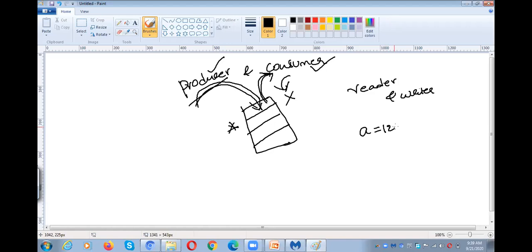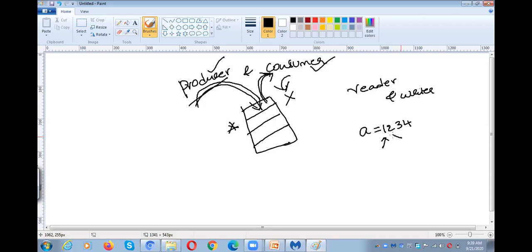But it is not true. Still I am writing. Now the value is 12. The value is 123. The value is 1234. So someone reading at this point might think that the value of A is 1.